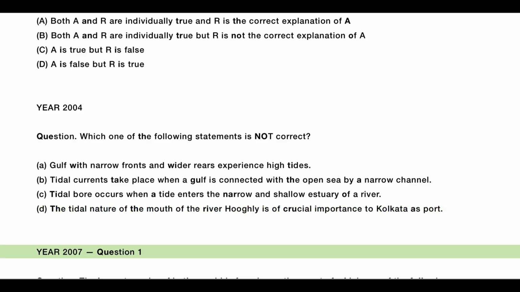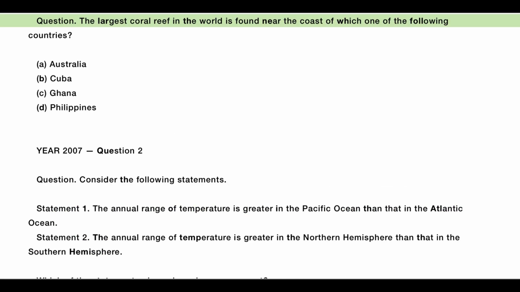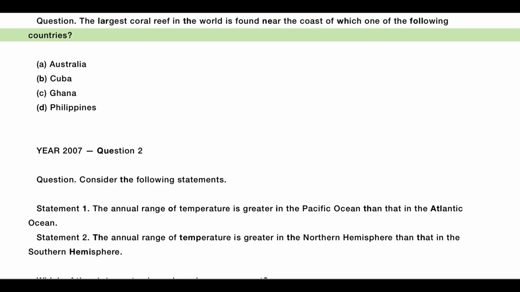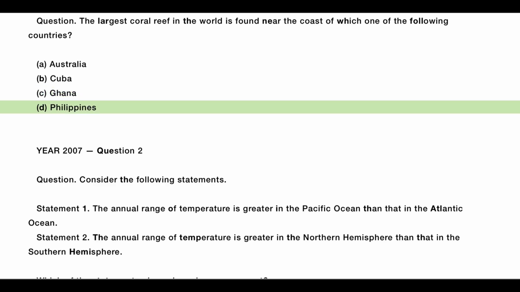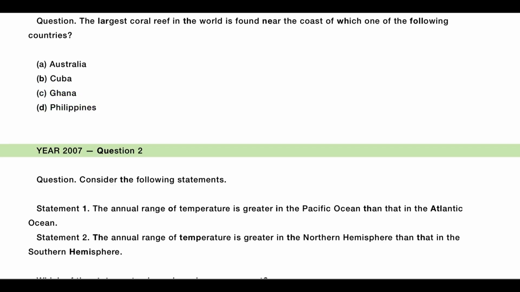Year 2007, Question 1. The largest coral reef in the world is found near the coast of which one of the following countries? A. Australia, B. Cuba, C. Ghana, D. Philippines.